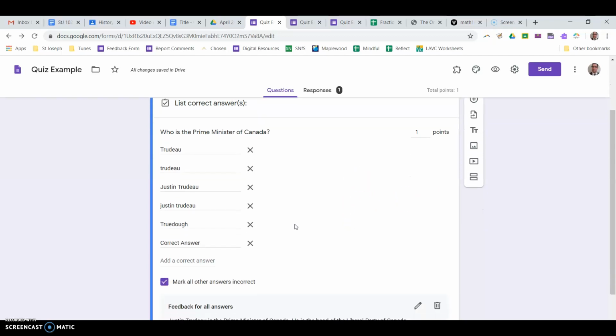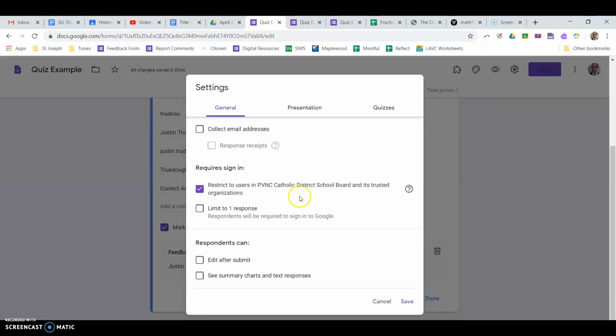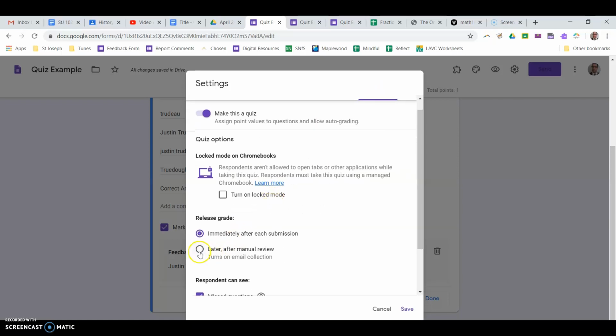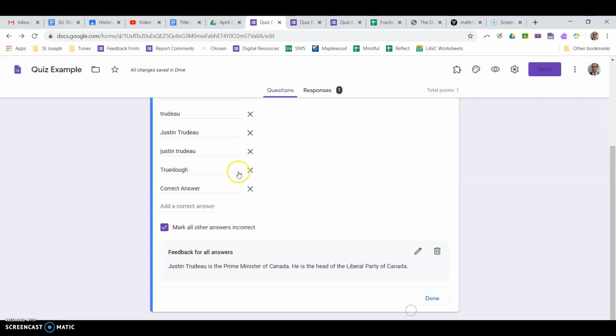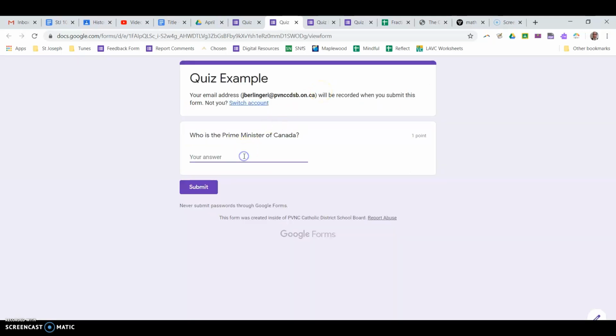The way around this is go back to the gear setting and then go to quizzes. And then we're going to turn on later after manual review. Okay, so we've got the same question. We've got lots of options for how the students can answer. We're going to go back to the live form. Here we go. I'm going to answer, I know this. It's Mr. Justin Trudeau. Easy.